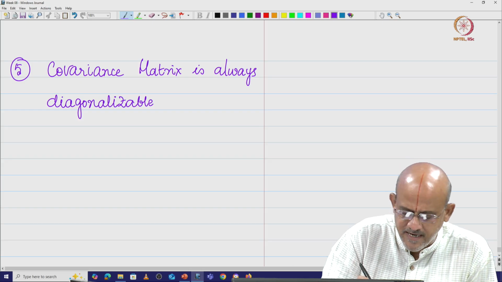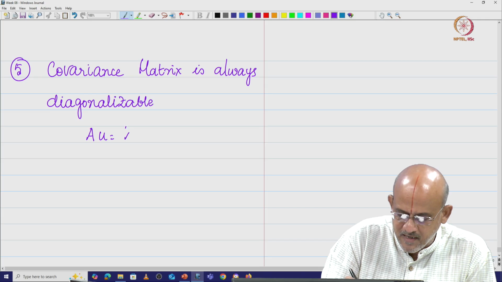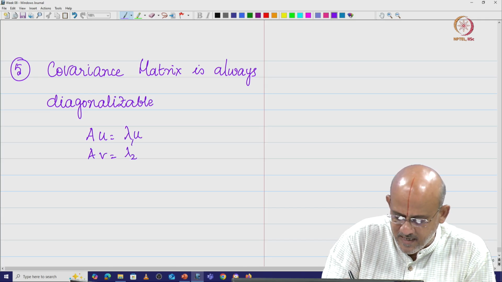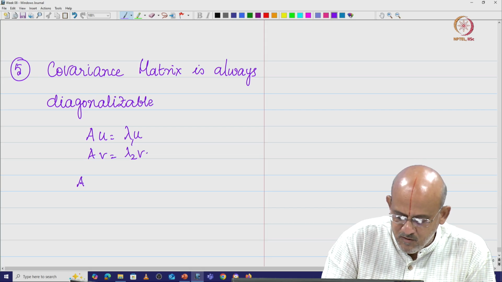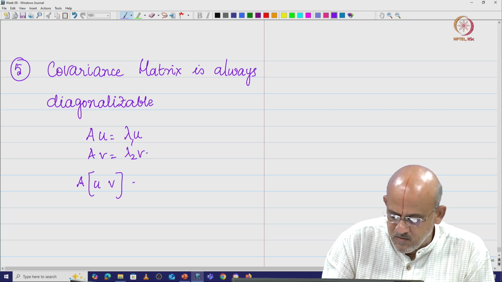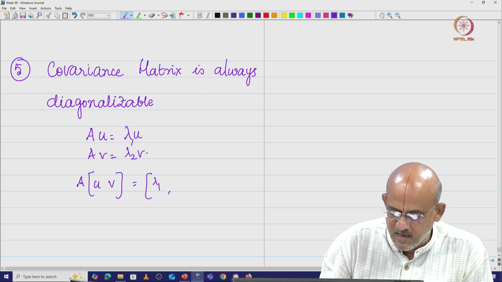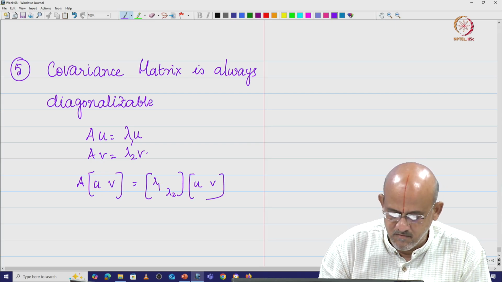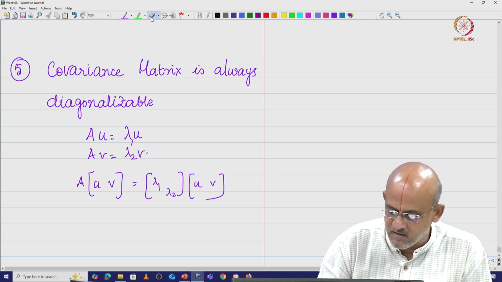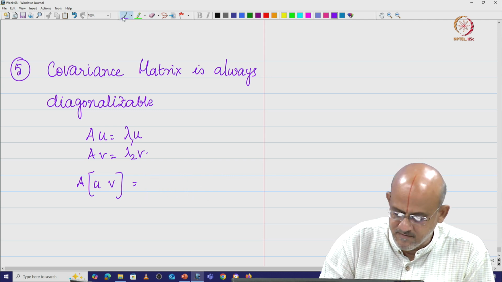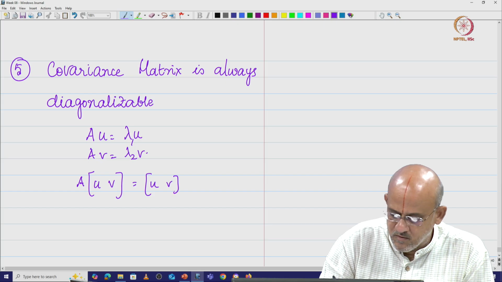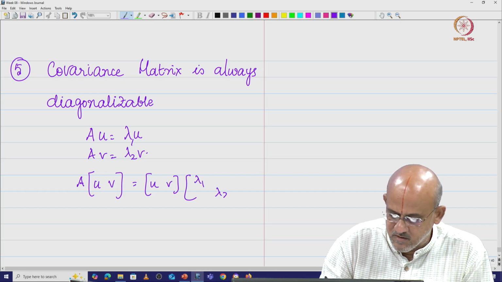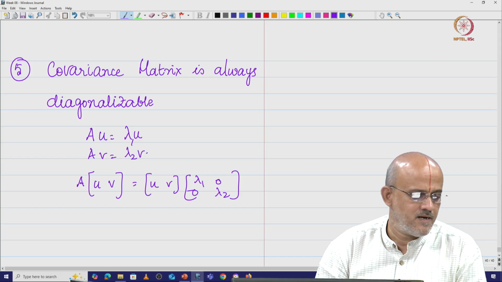You remember when we did diagonalization, we said A u is equal to lambda 1 u, and then A v is equal to lambda 2 v, and then we said A into u v is equal to u v into lambda 1 lambda 2, this is what we had, right.